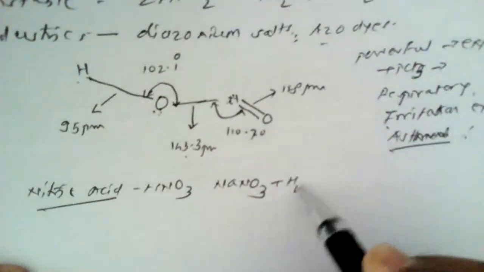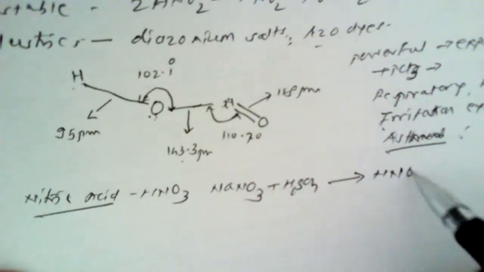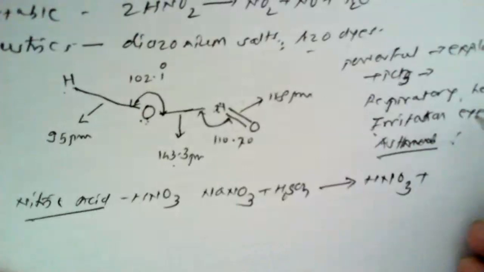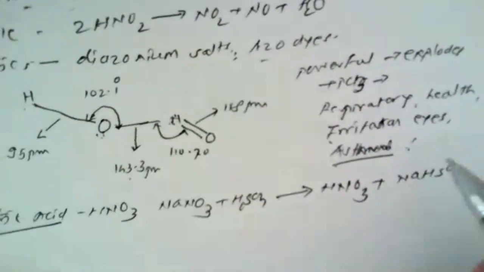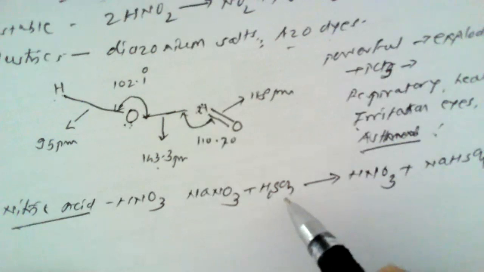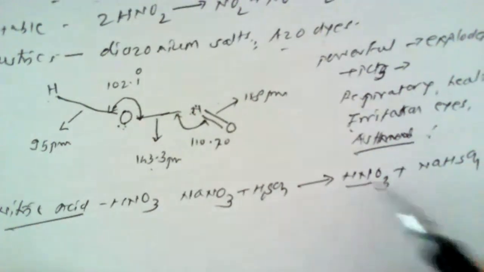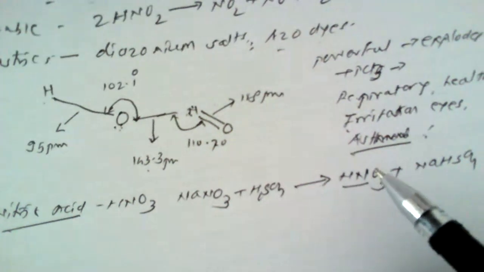When it is treated with concentrated sulfuric acid, it gives the required product HNO3, that is nitric acid, and sodium hydrogen sulfate, NaHSO4, is formed. So by the reaction of sodium nitrate when it is acidified with concentrated sulfuric acid, it can form our required product, nitric acid.